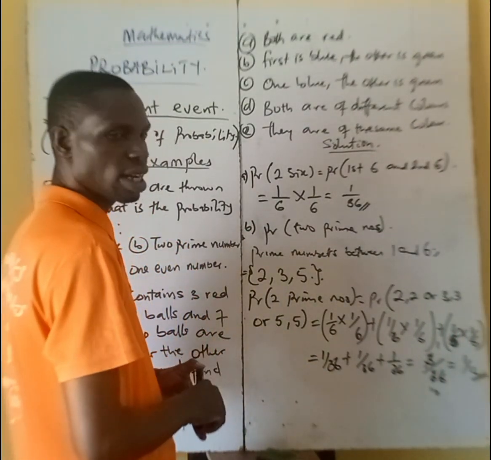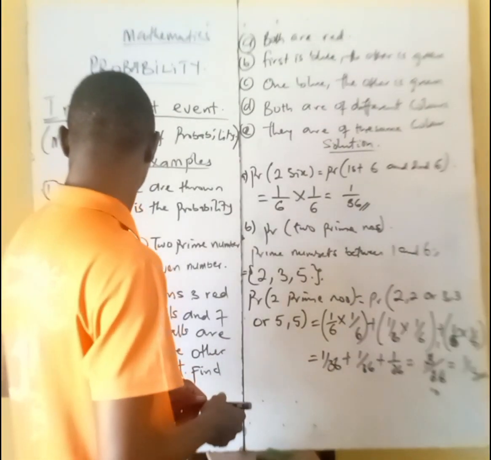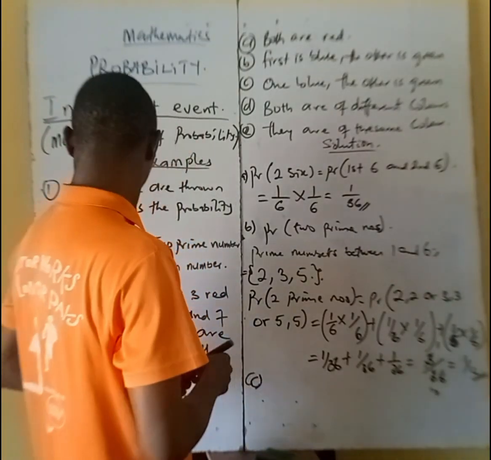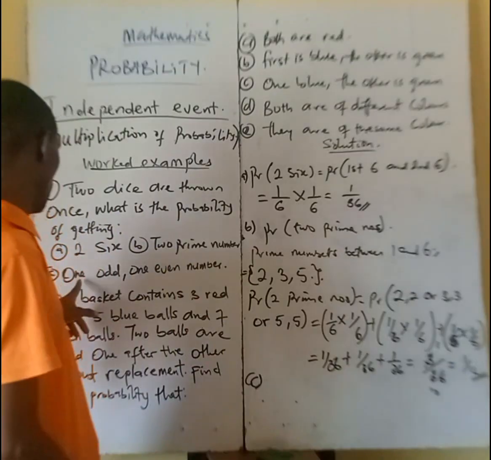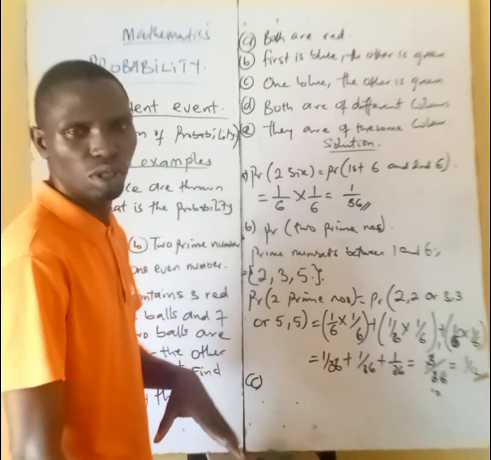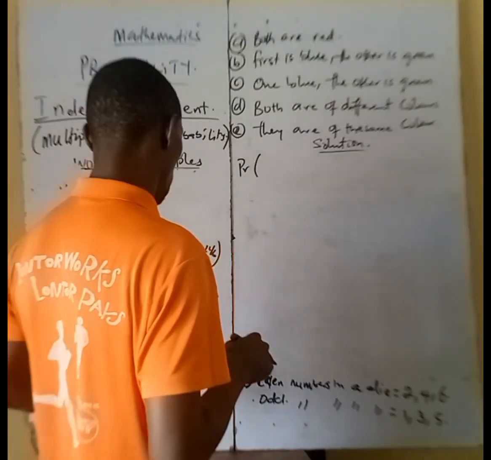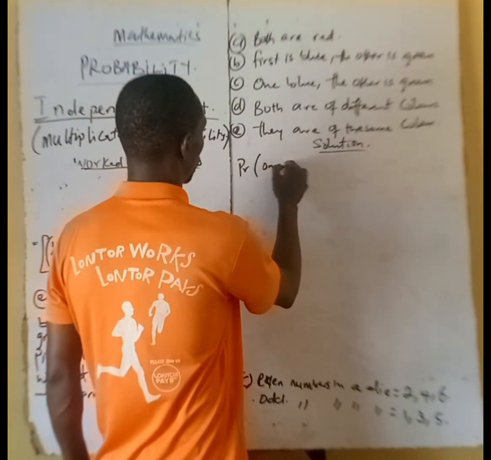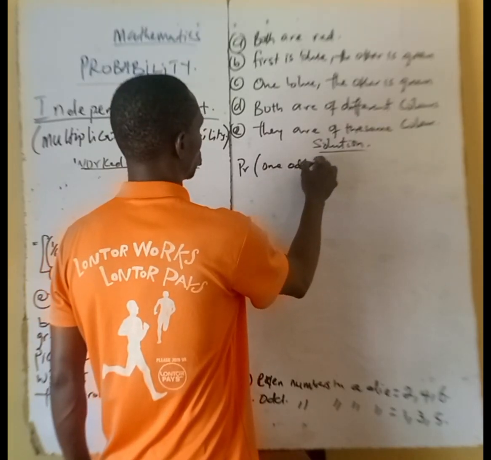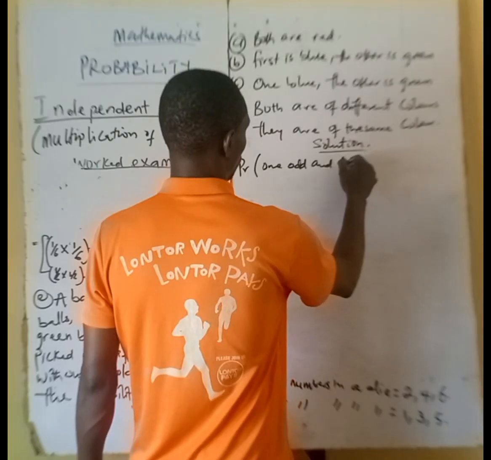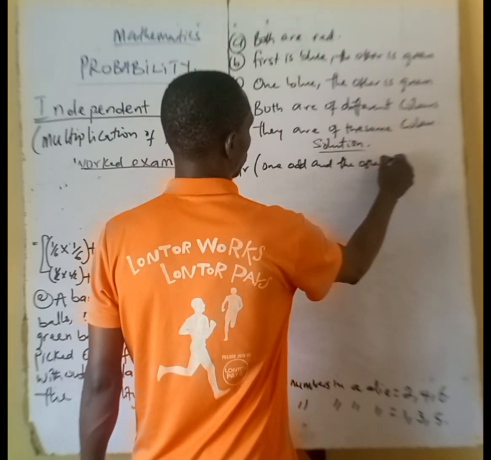So let's quickly take the C question. C is saying that when you have one odd and one even, we want the probability of having one odd and the other even.